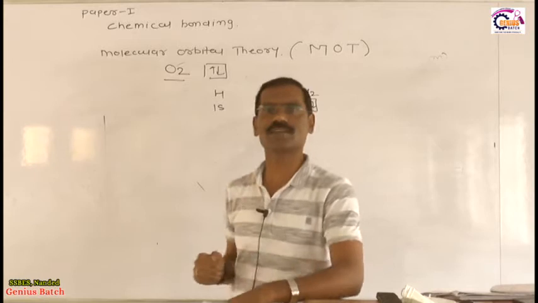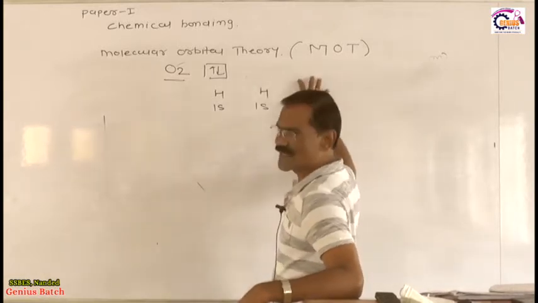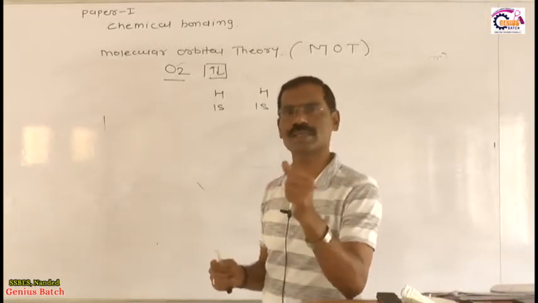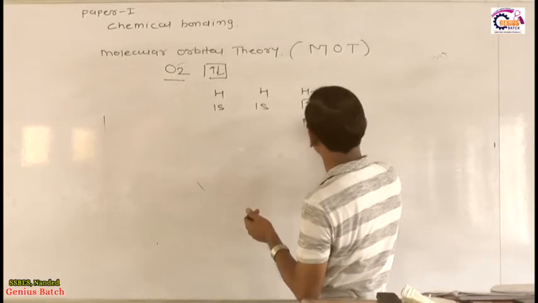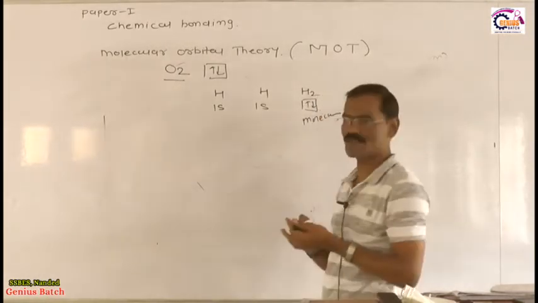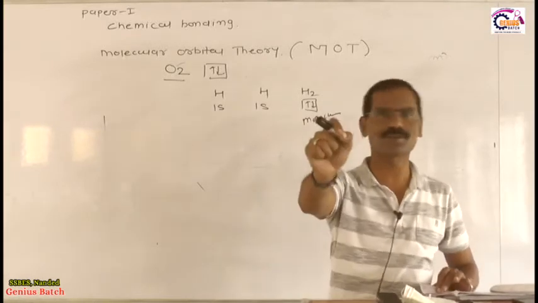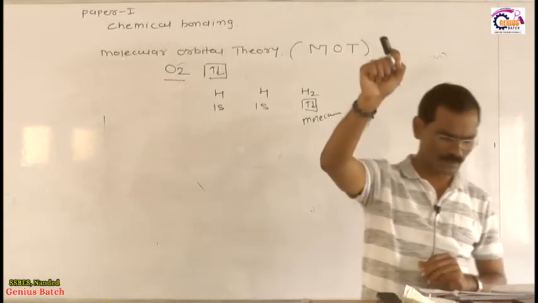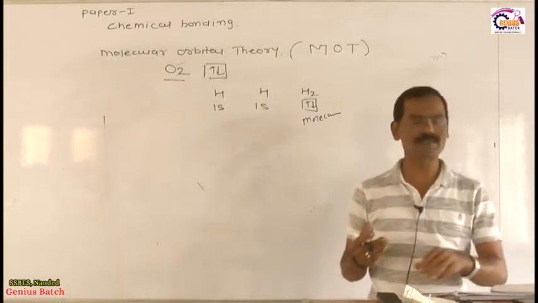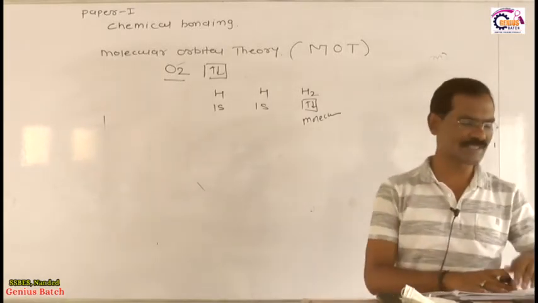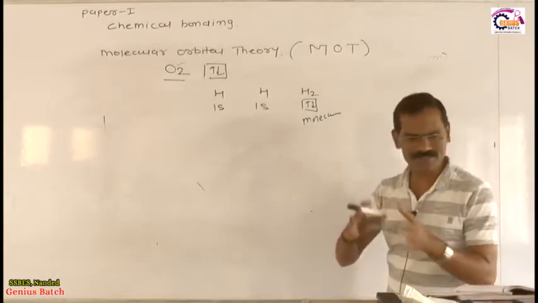Now these are the atomic orbitals. What happened to these atomic orbitals? Atomic orbitals lose their identity during the bond formation. Now this is not an atomic orbital; this is a molecular orbital. So this is the successful definition required by you in molecular orbital theory. Write down the first point: the atomic orbitals lose their identity during formation of the molecule and form new orbitals termed molecular orbitals. It means that atomic orbitals lose their identity.